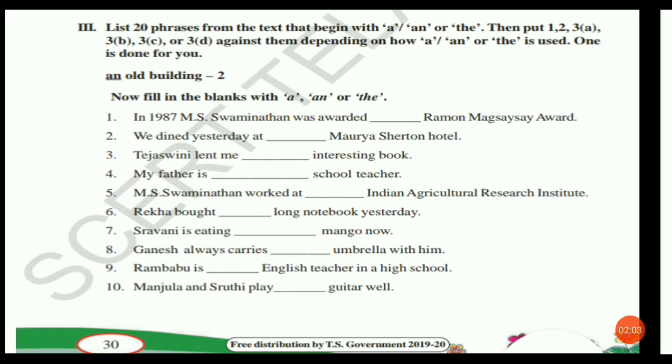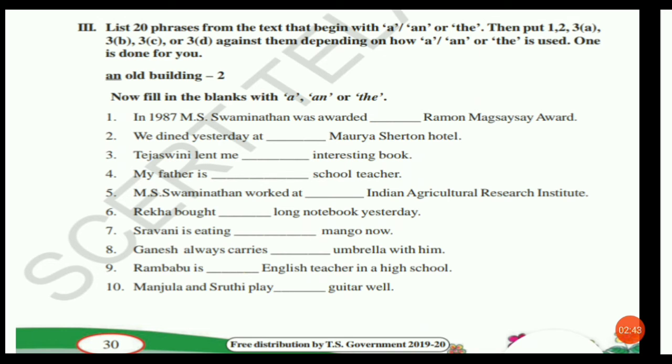Coming to the third bit, it is asking us to collect some noun phrases based on the text, and if you understood the above topic, you can easily collect them. So let me read that. List 20 phrases from the text that begin with a, an or the. Then put 1, 2, 3, 3a, 3b, 3c or 3d against them depending on how a, an or the is used. One is done for you.